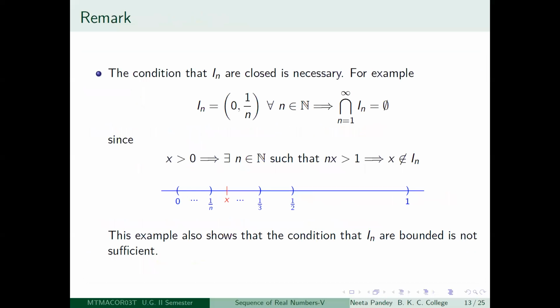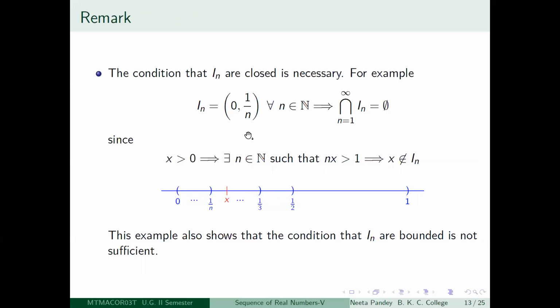We will just look at it a little bit more carefully by seeing that the various hypotheses, the conditions which you put while proving the theorem, were all necessary. The first one is that the intervals which we took should be closed is a necessary condition. Why? We will show that if we don't take closed sets, then the result may not be true, even if you have bounded sequences whose length is tending to 0.